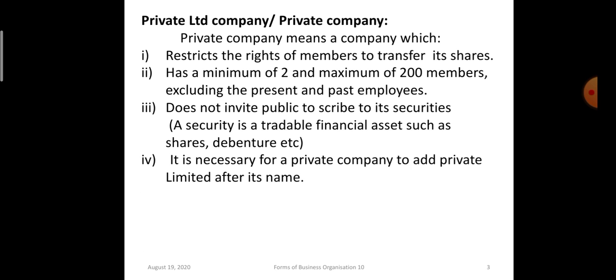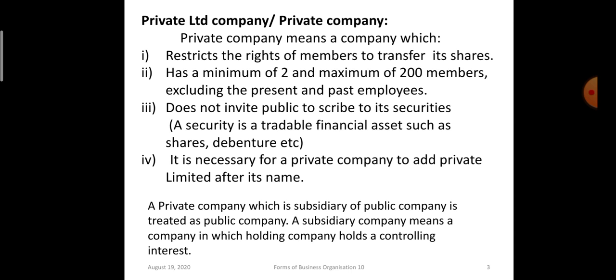Now it is necessary for a private company to add "private limited" after its name. Like Reliance Industries Limited, it has not included the word private, which means it is not a private company. So if you search the net or just read the names of companies, you will find that many companies have added the words private limited at the end of their name. It is compulsory for them.